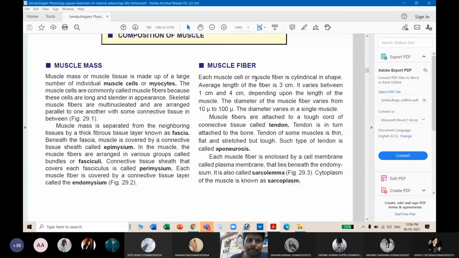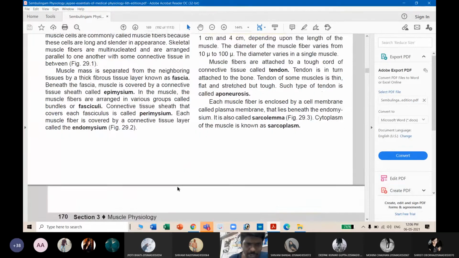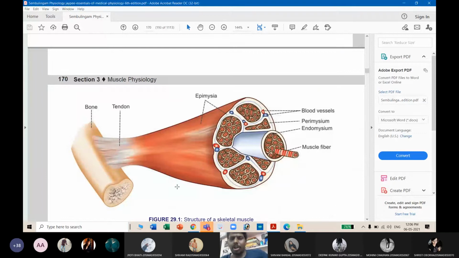So now let us discuss the muscle mass. What are the associated structures that are present in the muscle mass? Here I will directly show you the diagram. Now listen to me, students. This is a bone and this is the mass of a muscle, a large piece of muscle. Now this muscle is attached to the bone with a whitish structure. That structure is called a tendon. Tendon is the bridge between a bone and the muscle, or muscles are attached to the bone with the help of tendon. So these are the basic parts of muscle. You have the bone, then you have the muscle, and this muscle is attached to the bone by a tendon.